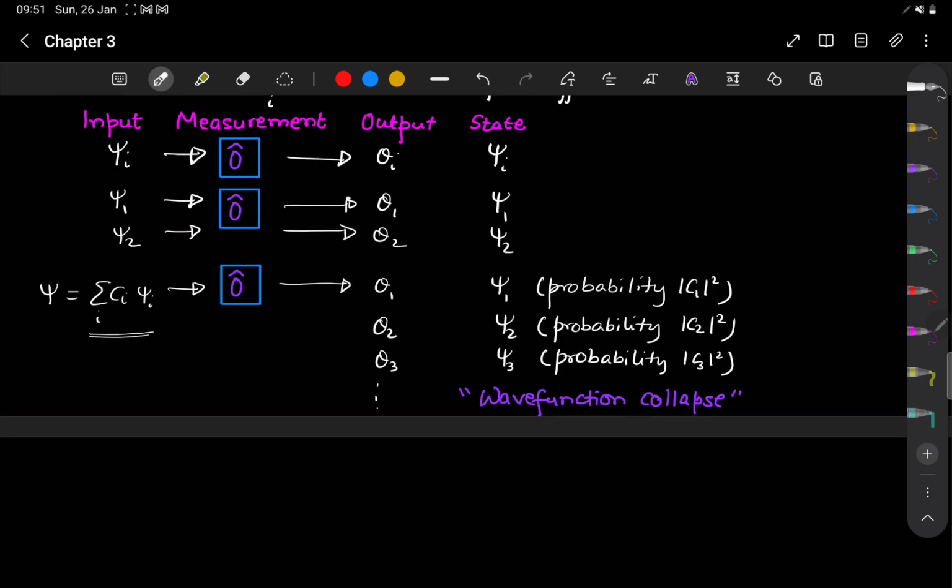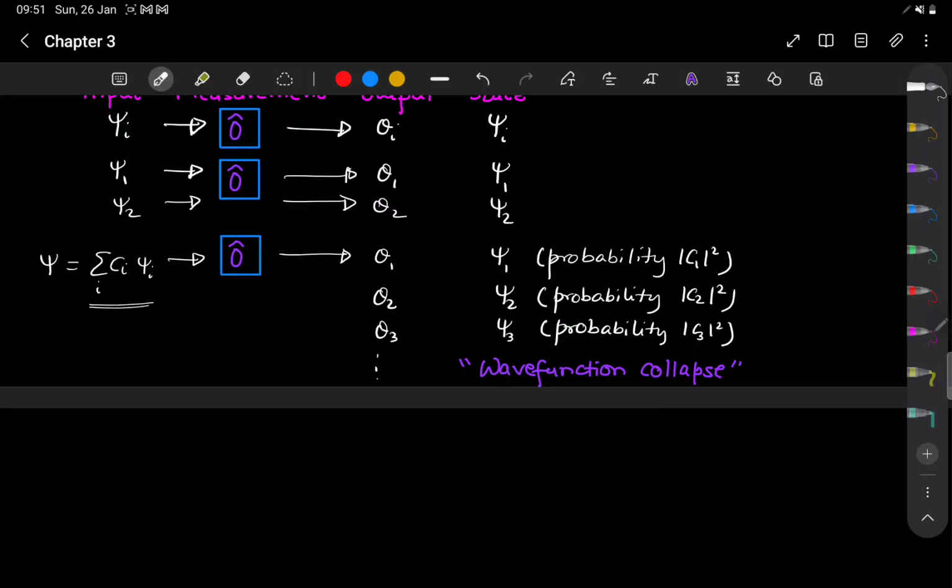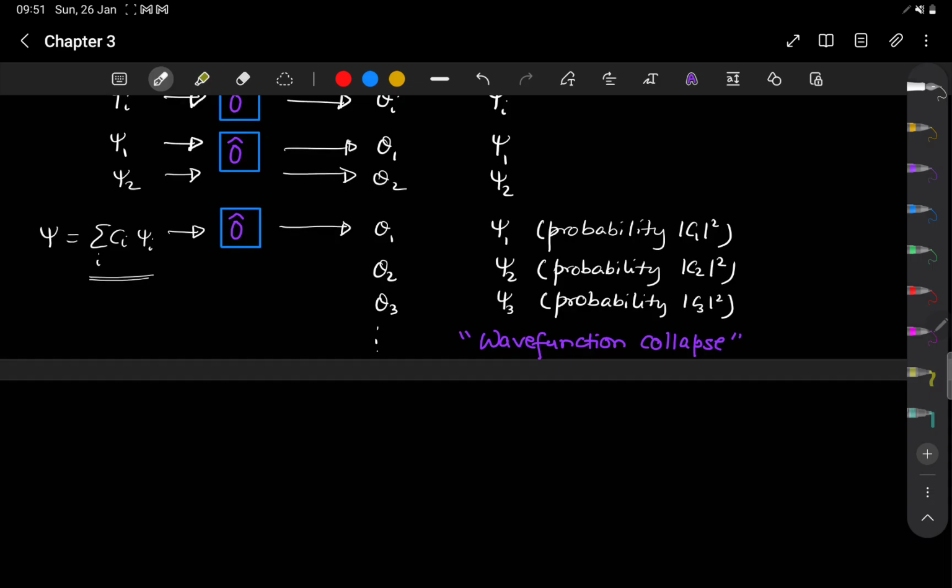Now, if you want to know the average value that we will observe, so the average value of our measurement, which is also known as the expectation value of our measurement, this will be simply a weighted sum.